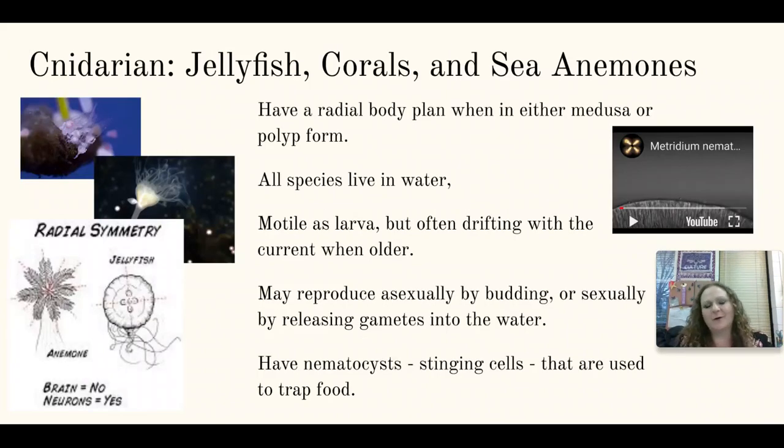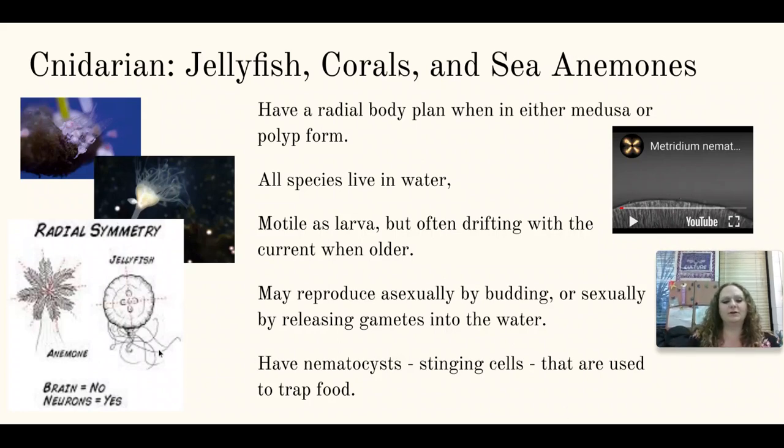Our next phylum are the cnidarians. Cnidarians are things like jellyfish, corals, and sea anemones. And yes, I know there's a C at the beginning of that word, but it's silent. It's cnidarians. Cnidarians have a radial body plan. And if you look at the picture on the left, radial symmetry just means usually that it's round, and you can draw infinite lines of symmetry through it.